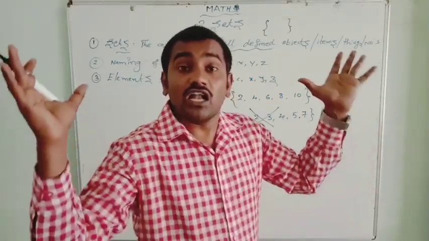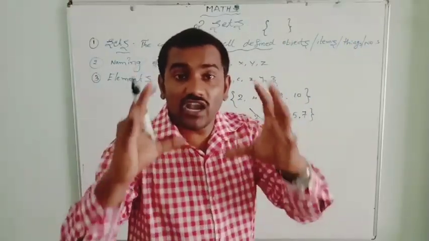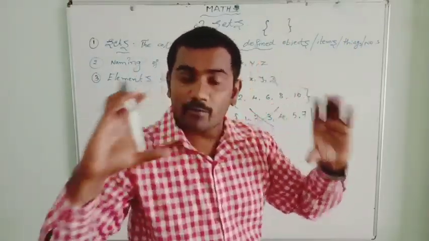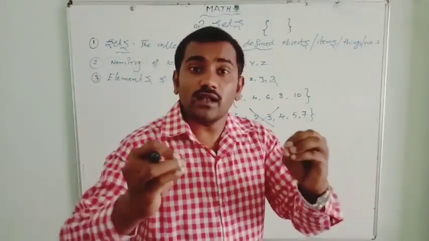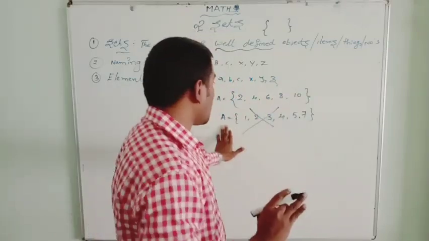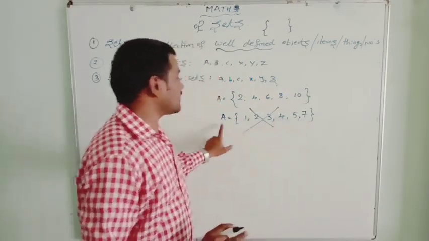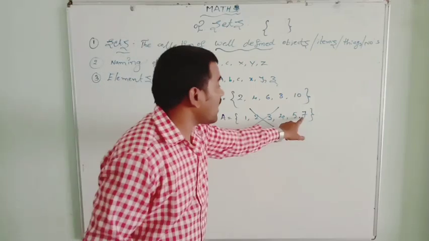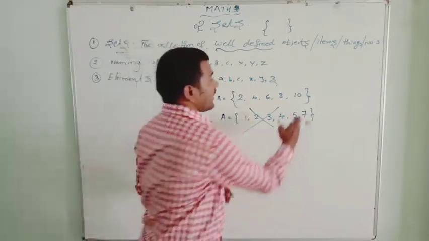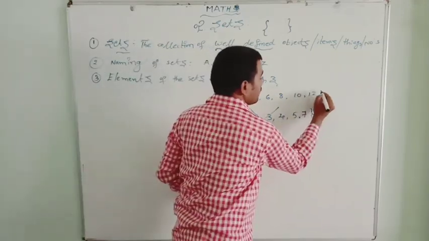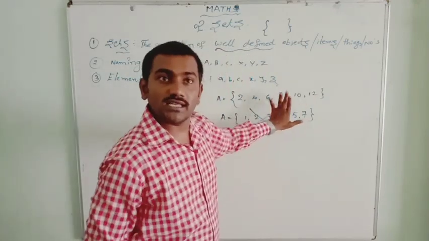Set means a collection of well-defined objects. Well-defined means they should have one common property, and we should be able to tell whether an element belongs to this set or not. This 7 does not belong to this set. Why? It doesn't have any common property. Now if I write here 12, yes, this is also a set we can consider.